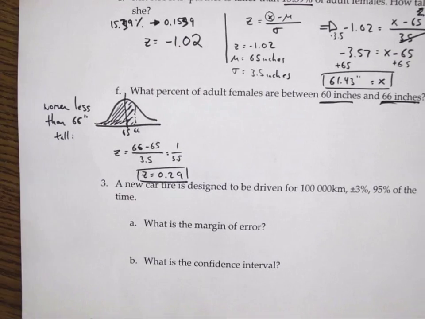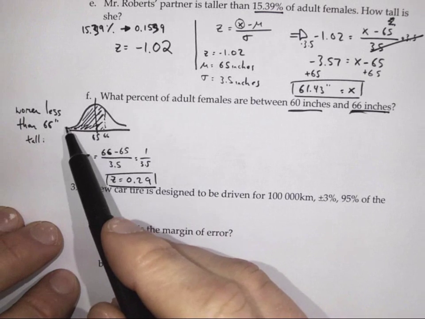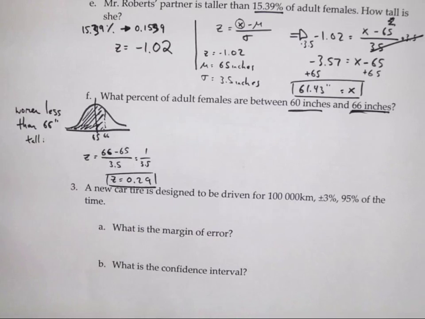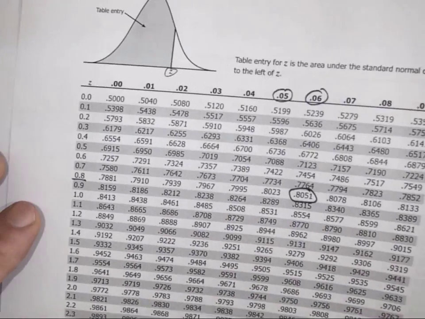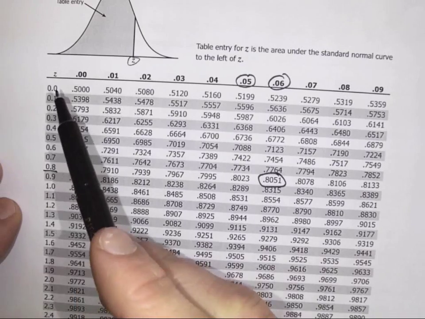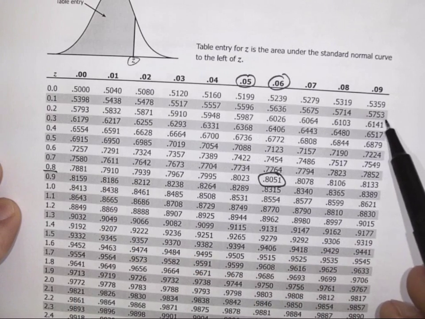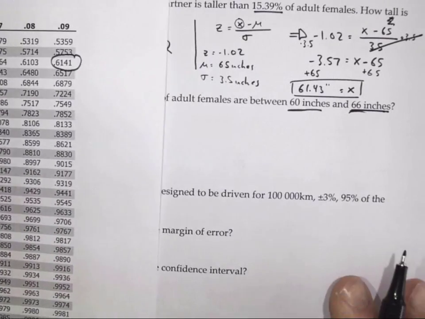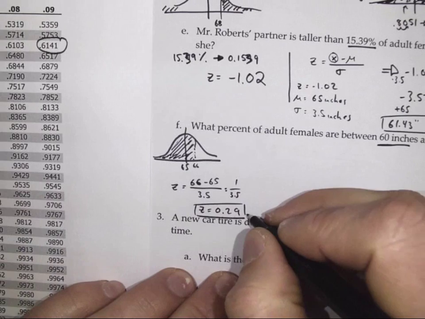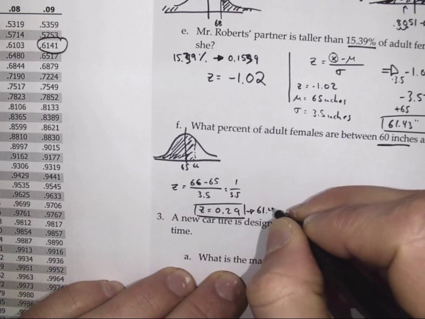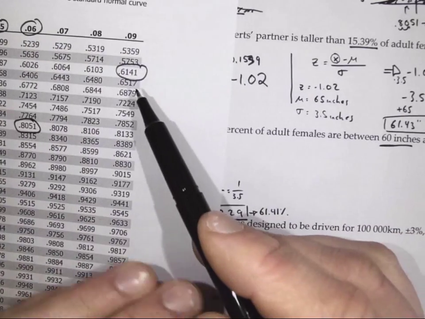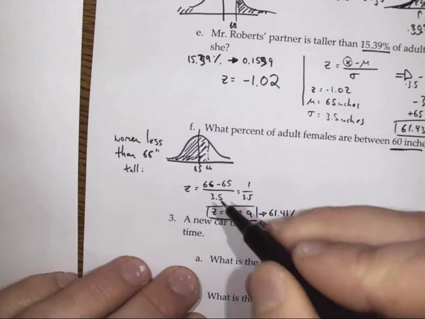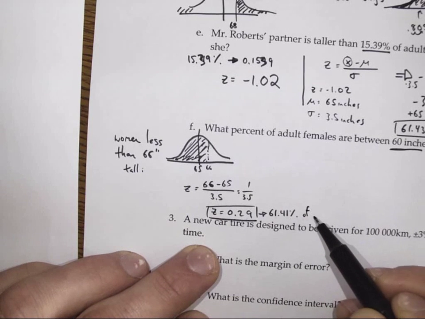If I want to know what percent of women correspond to that, it's going to be a little bit more than 50, probably more like 60, 65. So I look and find 0.29. The percent here is 61.41%. To take the decimal, we multiply by 100 to turn it into a percent. So this corresponds to 61.4% of women.